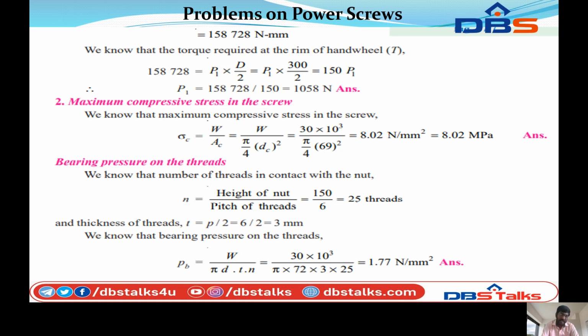The thickness of the thread t is equal to P by 2, that is 6 by 2 equal to 3, so t is equal to 3 mm. The bearing pressure of the thread Pb is equal to W by pi into D into t into n. Substituting the values, 30 into 10 cube by pi into 72 into 3 into 25, the bearing pressure Pb is equal to 1.77 newton per mm square.